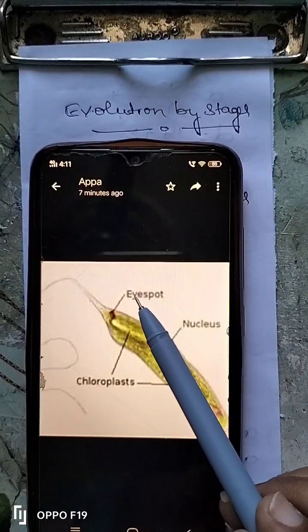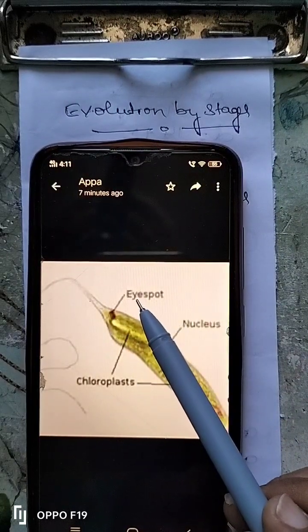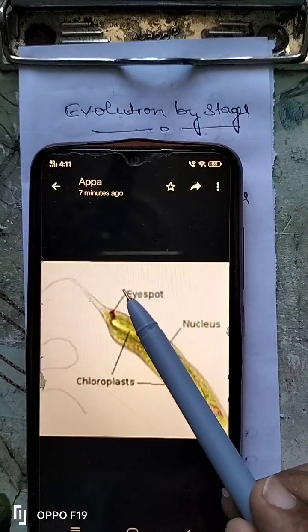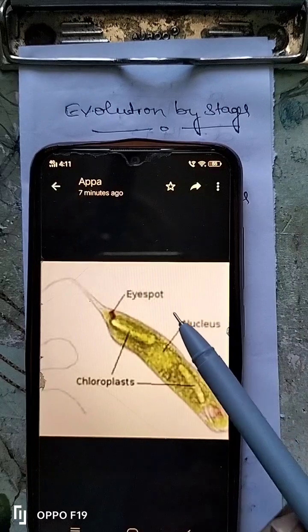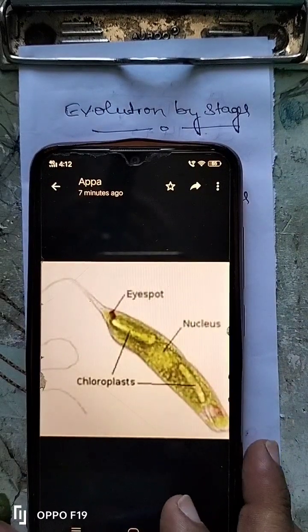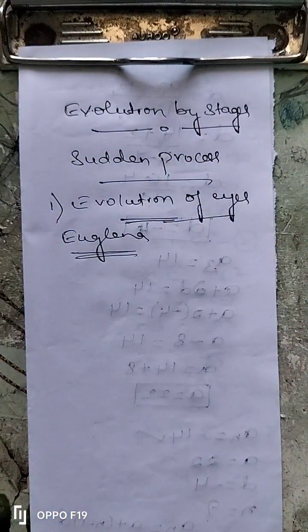In euglena you can see the eye, and that eye is called the eye spot, and that eye spot is hidden and it is not prominent, because this eye spot does not have any function. It will not do any function, therefore it is not prominent.